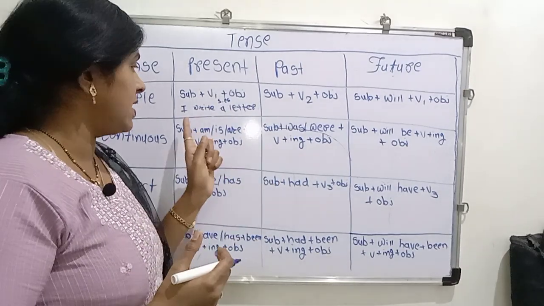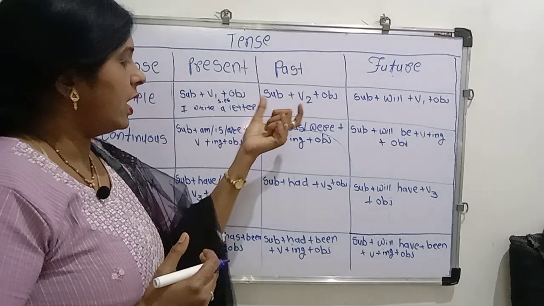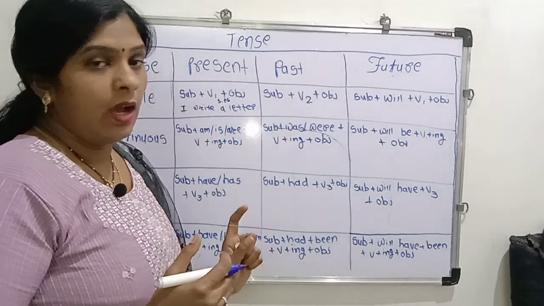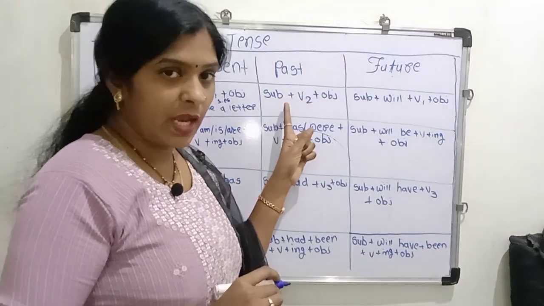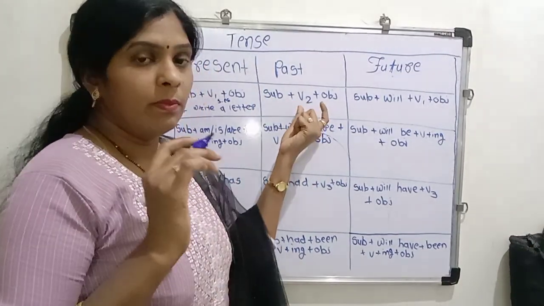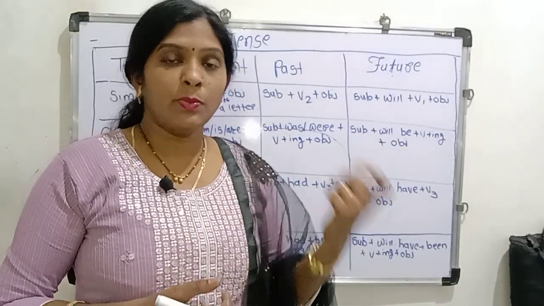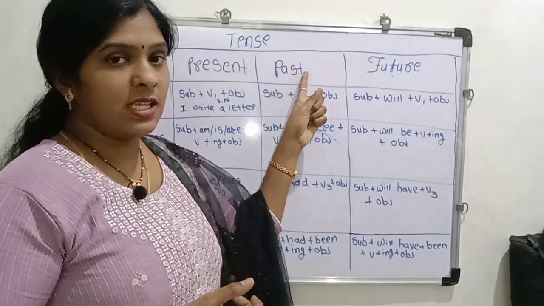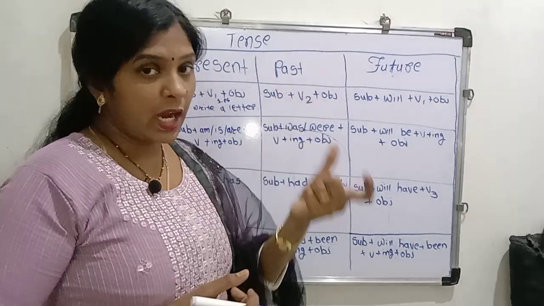These are more examples. Then we are learning the second, simple past tense. In this structure, we first of all use the subject, then V2. V1 means write, second form wrote, third form written. In the simple past tense, we use the verb in the second form.